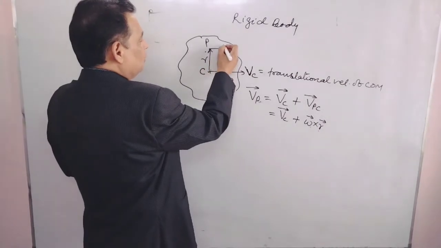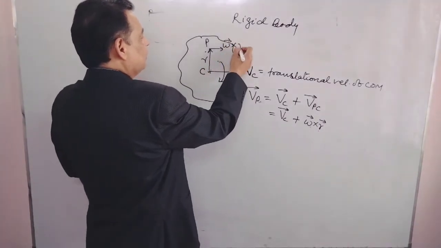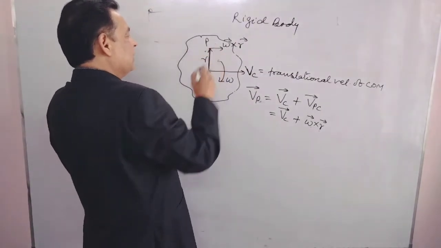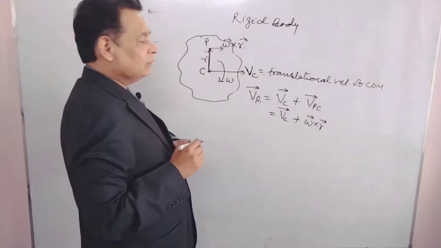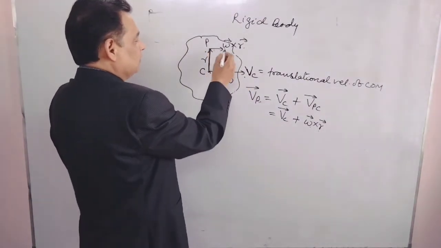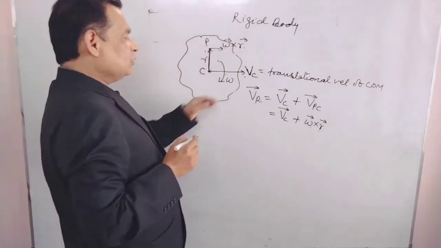Omega is inside, r is in this direction, so omega cross r will be in this direction. That is parallel to Vc here, towards the right. Vc is also towards the right.